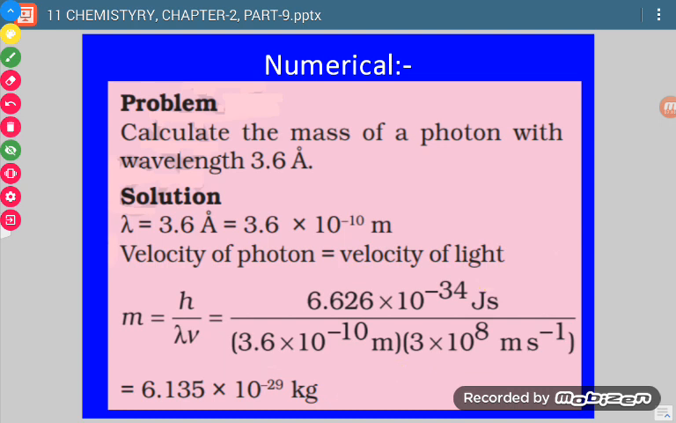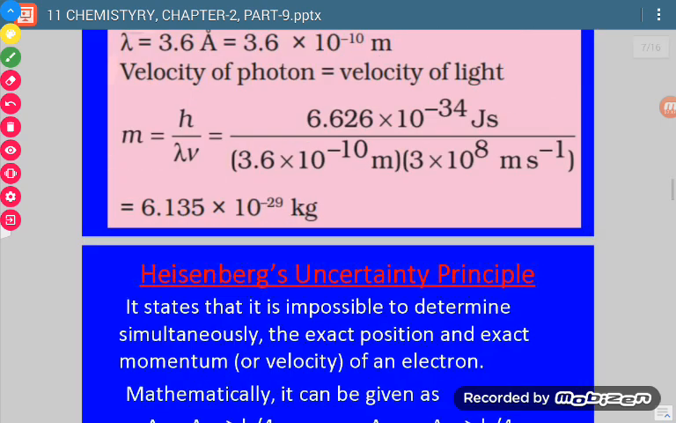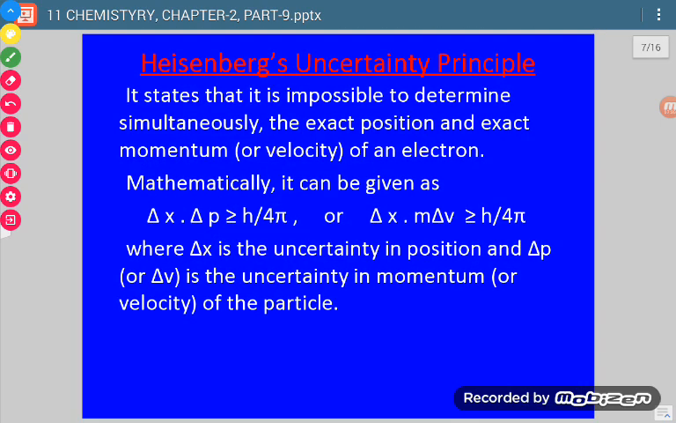Okay, so where can we apply this? We can apply this equation where we are given microscopic particles. Now let us discuss the second very important topic, Heisenberg's uncertainty principle.